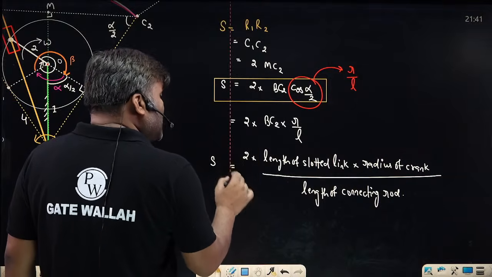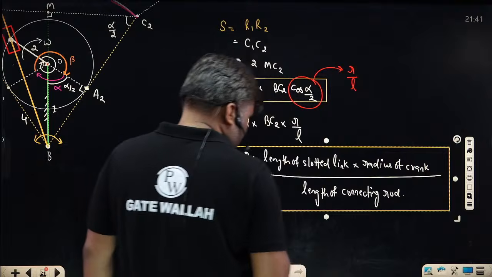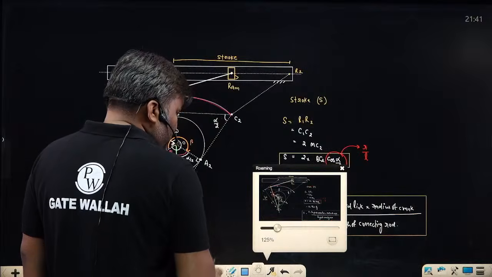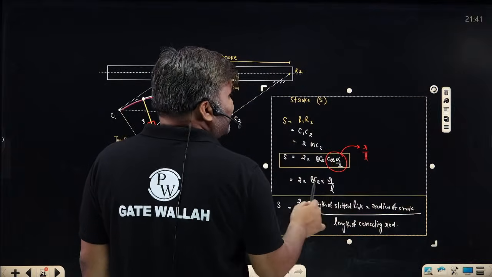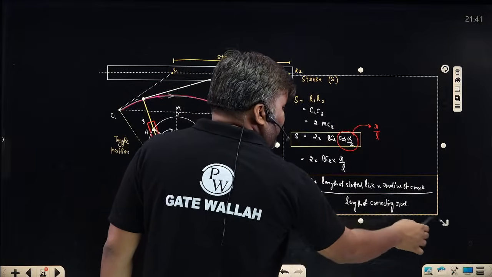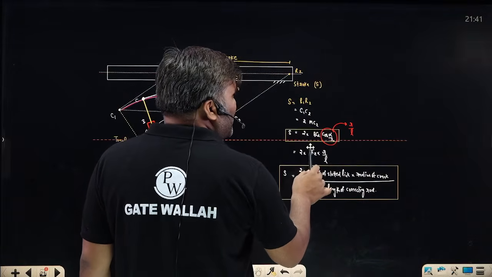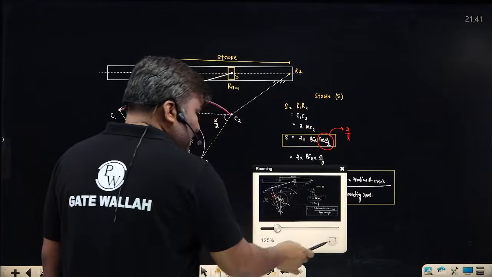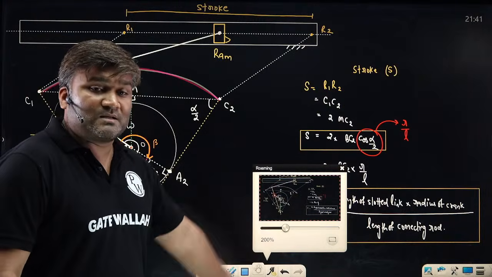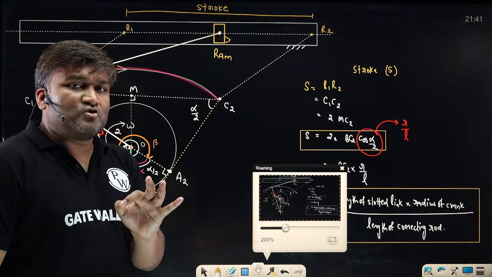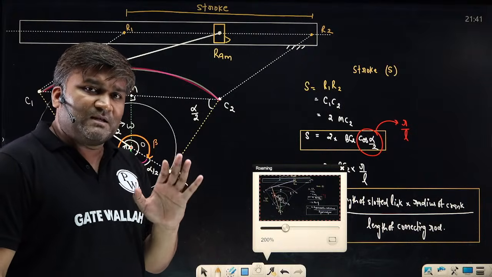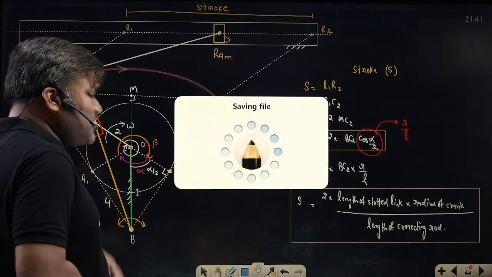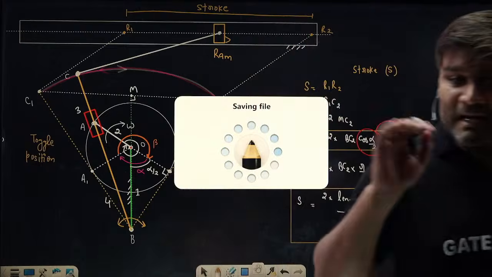I am not saying that you should remember this formula. I am just saying that in books this is mentioned as a formula. In the exam, if they ask you to tell the formula, you can write this. Otherwise, for solving, I will never recommend my students to remember this formula. Those who know me, they know that in my entire subject I have never said that this is a formula, remember this. Entire theory of machines is all about geometries. If you are comfortable with the diagrams, conceptual clarity is needed. That's it. You shouldn't remember anything. Only the diagrams.